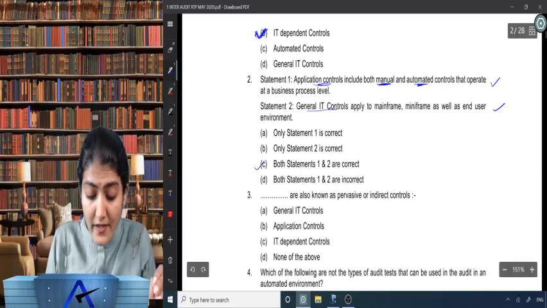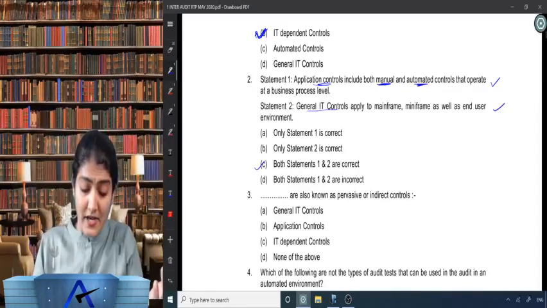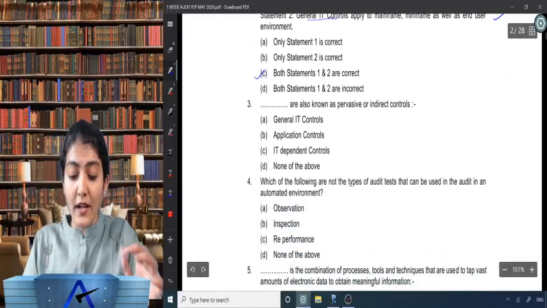Right, so for us C is correct. Out of A, B, C, D, C is correct. Both statement 1 and 2 are correct.